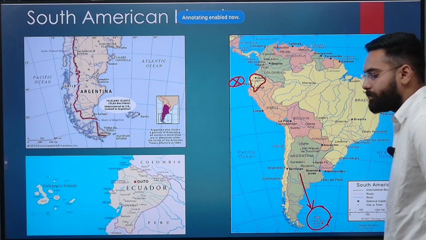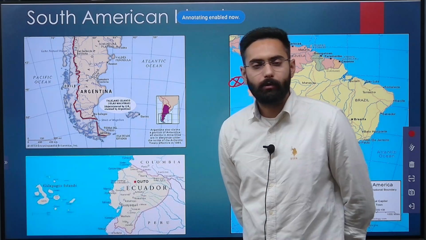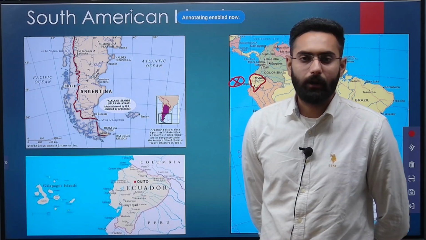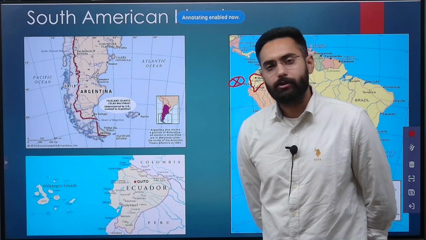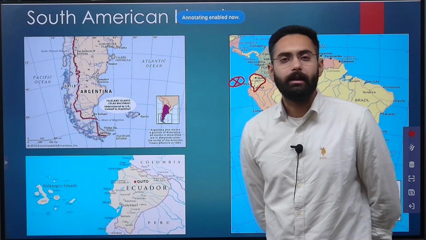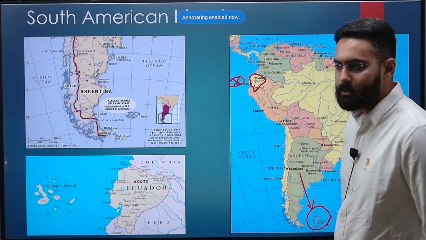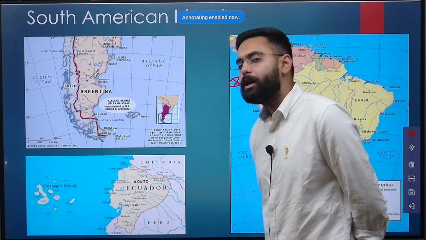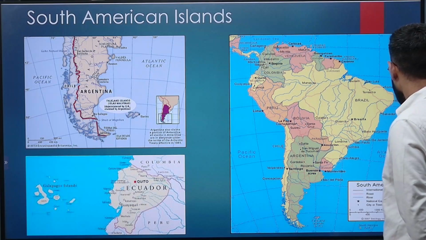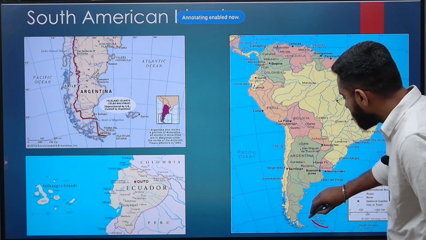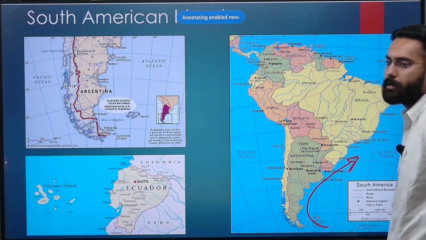And the issue with Falkland Islands is that Argentina has laid claim over Falkland Islands over and over, but it is under the control of United Kingdom. So it also becomes an important issue for your international relations, or not only from your political geography point of view, but also with respect to your conventional geography. There is Falkland Current which travels like this around the South American continent.